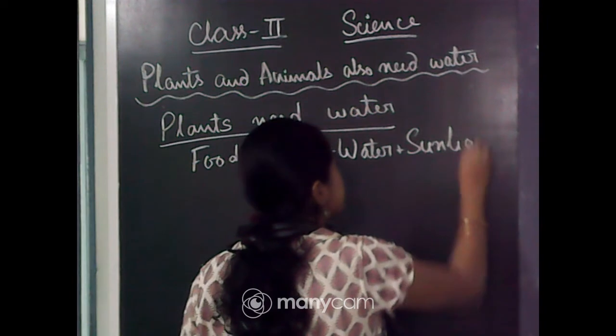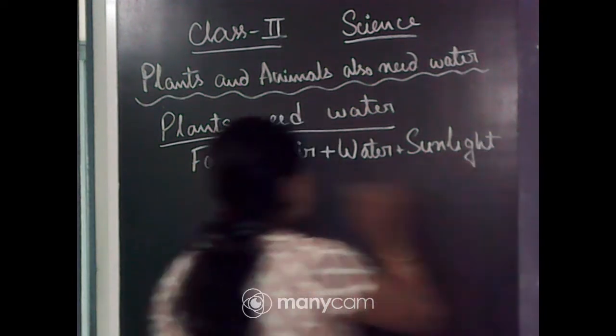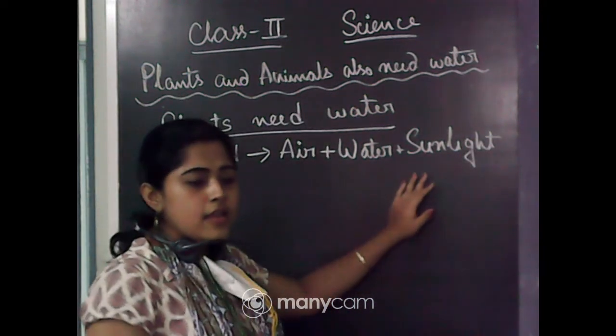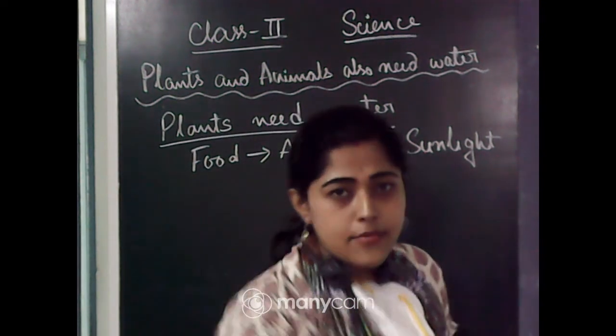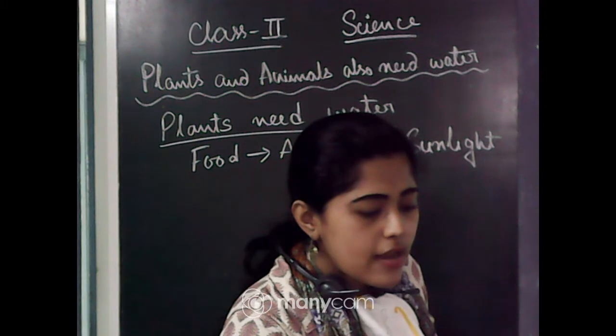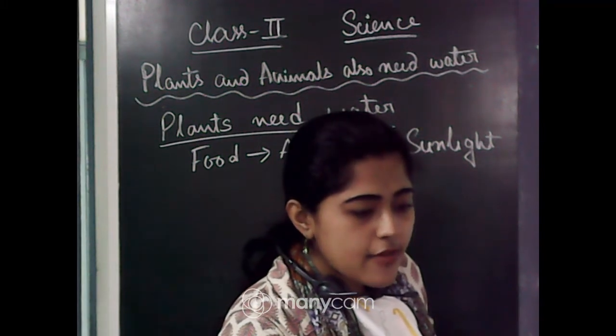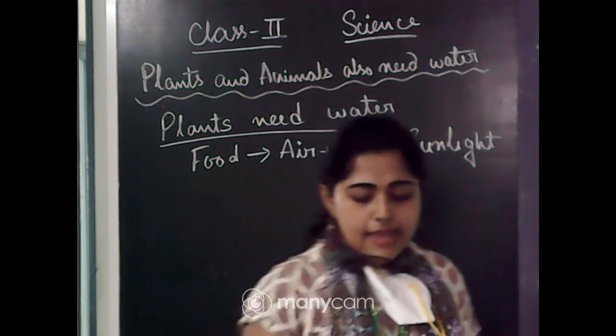Those three things: air, water, sunlight. And you all know air is all around us. So they take air.